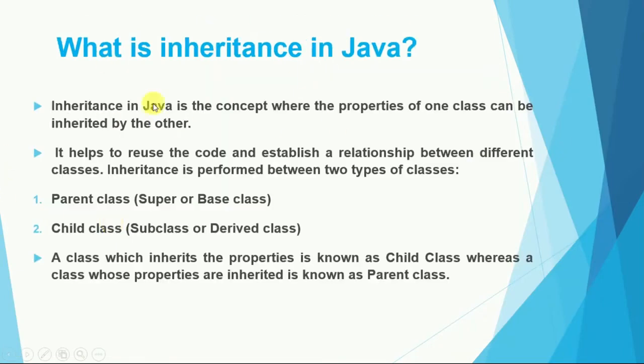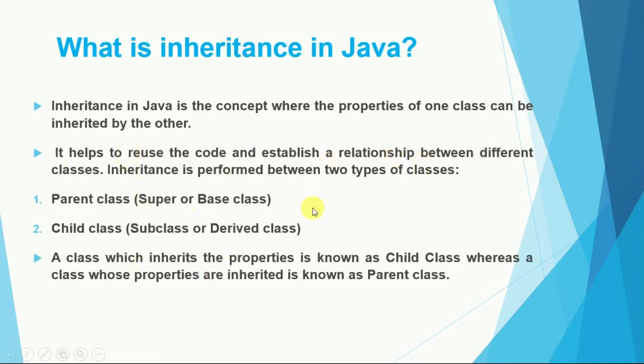So what is inheritance in Java? You already know about inheritance. There is a child-parent relationship, where the properties of one class can be inherited by another, and it helps us reuse the code. So if an interviewer asks you what is the actual purpose and why we use inheritance in Java, you can say it helps us reuse the code and establish a relationship between different classes.